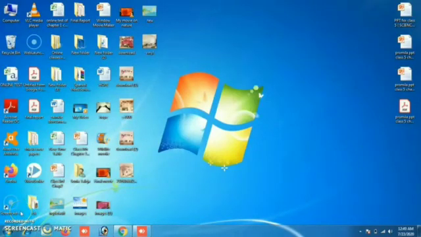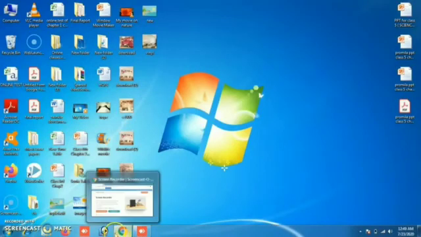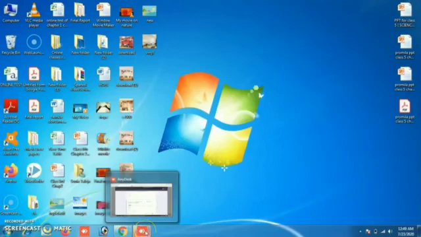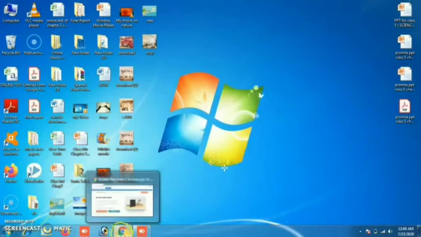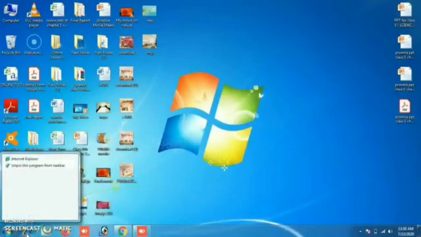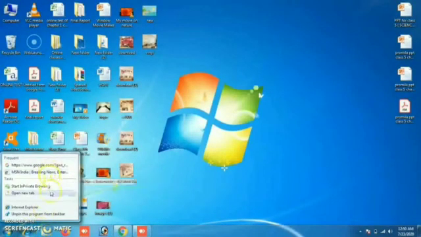The next feature we have in Windows 7 is Jump List. Jump List is a new feature in Windows 7 which allows us to view the pinned documents, songs, pictures or websites that we use frequently. To open a jump list, you just have to right-click on the program. It will display a list of recently modified documents within that program. For example, the jump list for Internet Explorer shows recently opened websites.